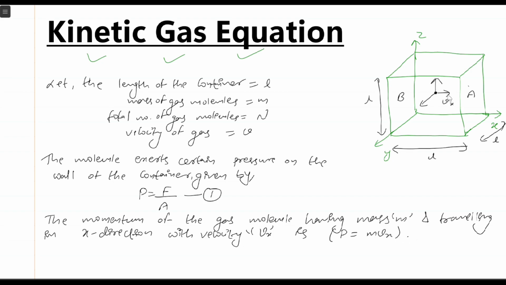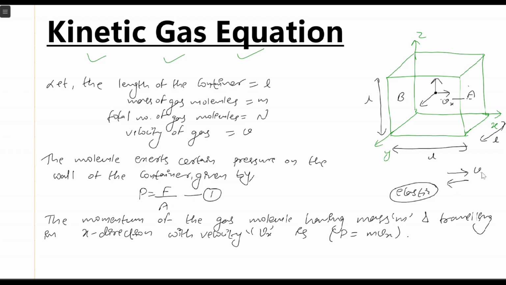Now, if this molecule comes here and strikes face A, it will bounce back because the collision is elastic, so it will again attain some velocity, right? Here we are considering elastic collision, so the speed will not change. Now, as the direction is changing, initially the molecule was traveling in the positive x-axis direction, now it is traveling in the negative x-axis direction.